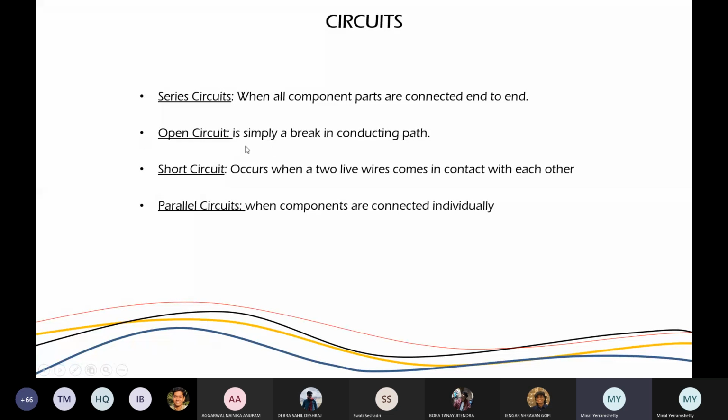Okay? Open circuit is simply a break in a conducting path. Short circuit occurs when two live wires come in contact with each other, and we pray throughout our life कि ये वाला situation हमारे building में कभी ना हो, because all the fires, I would say about 75% of the fires that have occurred in the world has occurred because of this.